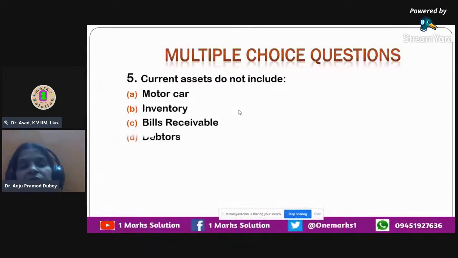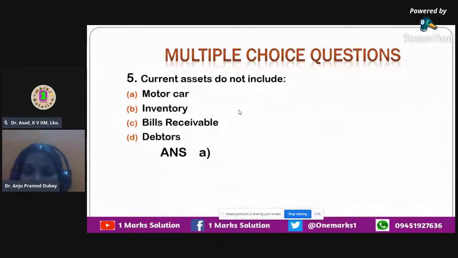Then bills receivable, this is also part of current assets because you can get them converted into cash within a period of year. Then you have debtors. They are the persons who have purchased goods on credit from us. They can also be converted to cash within a year. But motor car normally doesn't get converted. It is usually kept or utilized by the organization for several years. So the answer over here is option A, that is motor car. Motor car is not a current asset. It is actually a fixed asset because it is going to be there in the business for more than 1 year. It is going to be utilized by the business organization for more than a year.